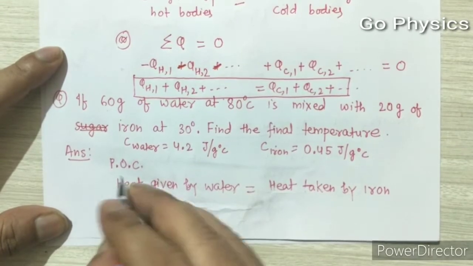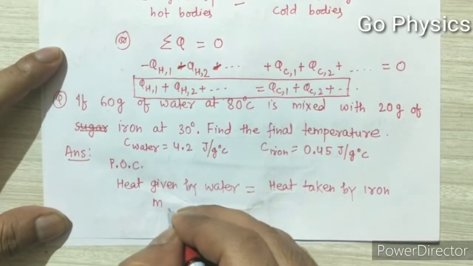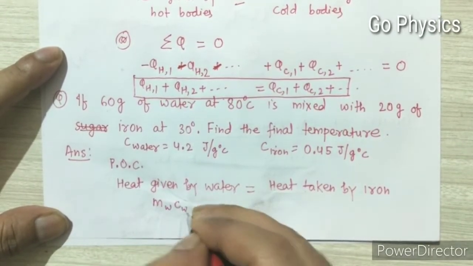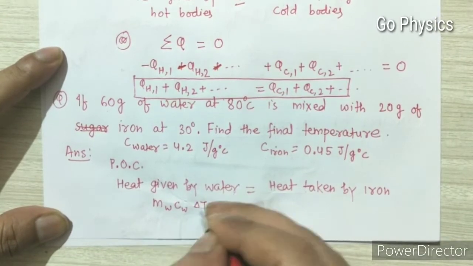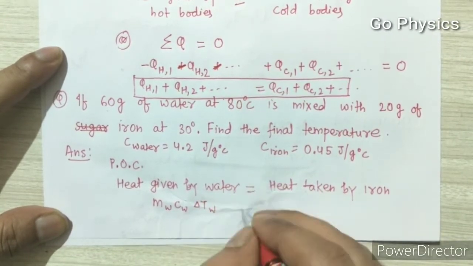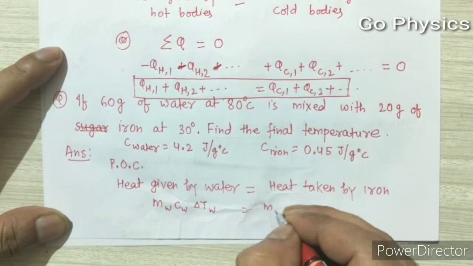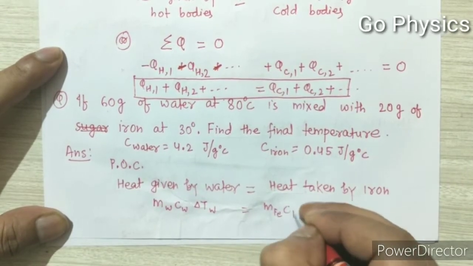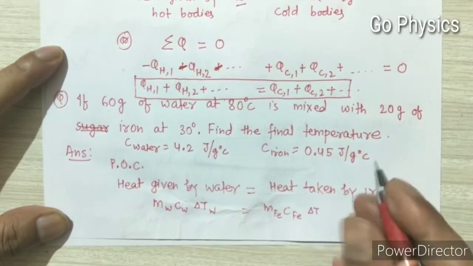So this will be equal to M water, C water and delta T water, and this will be equal to M of iron, C of iron into delta T of iron.